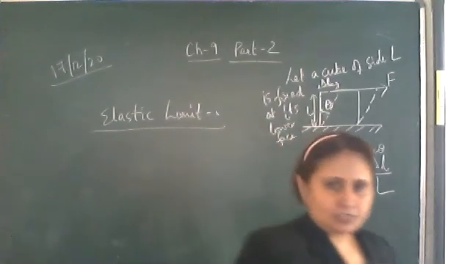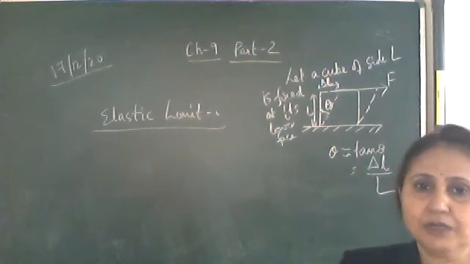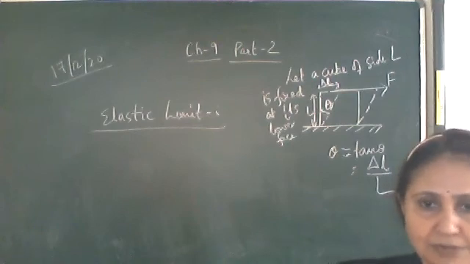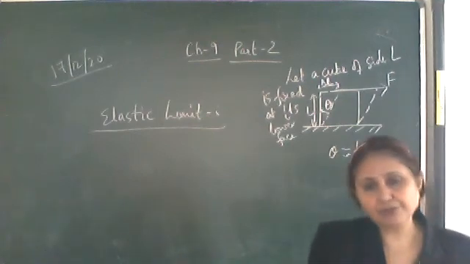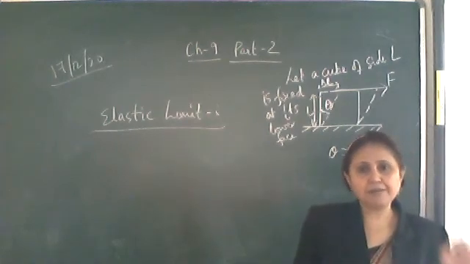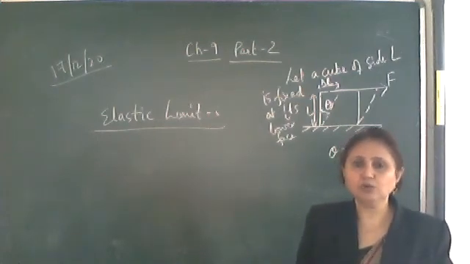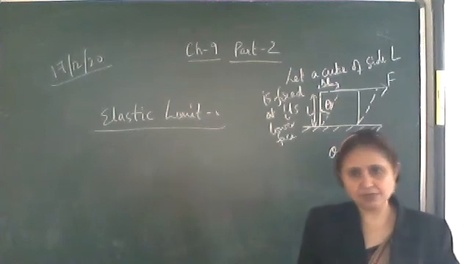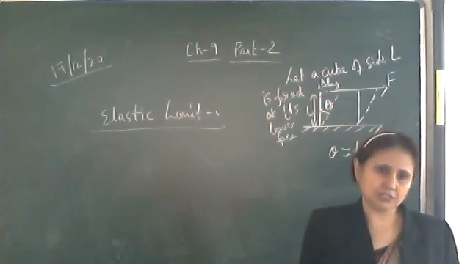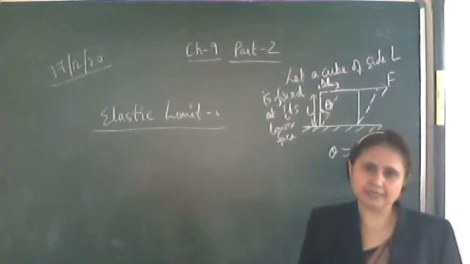Any elastic body: elastic body means when the deforming force is applied and removed, it comes back to its original configuration. Such a body we call an elastic body. But if you keep on increasing the deforming force, there will be a particular limit of force beyond which it will lose its elasticity. Beyond that, if you remove the deforming force, it will never come back to its original configuration. That limit of deforming force we call the elastic limit.